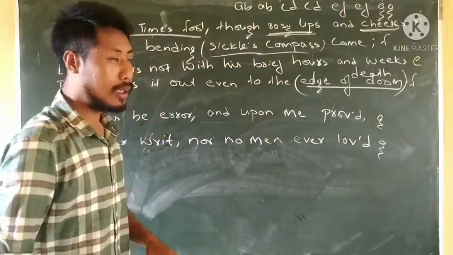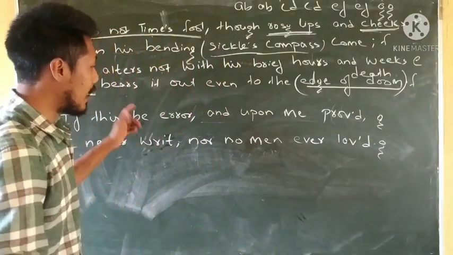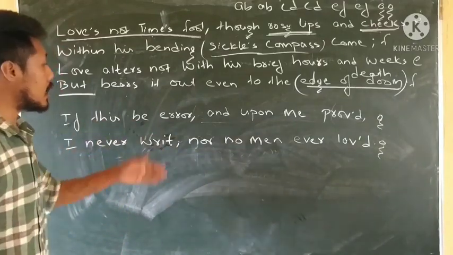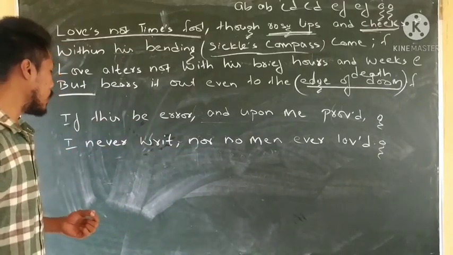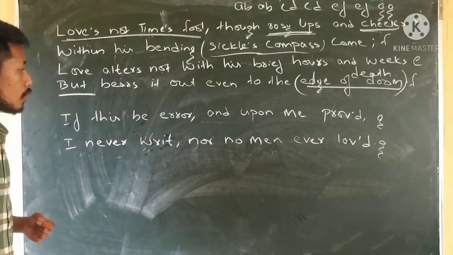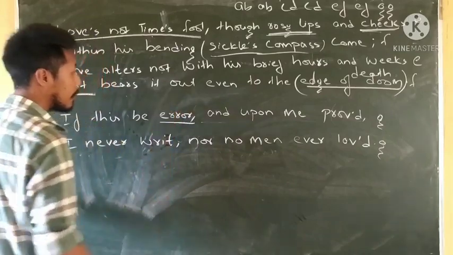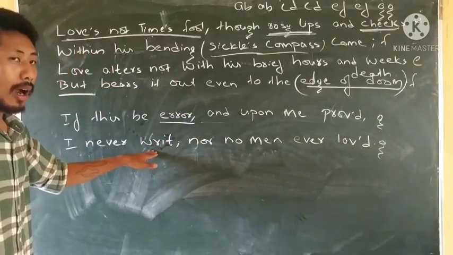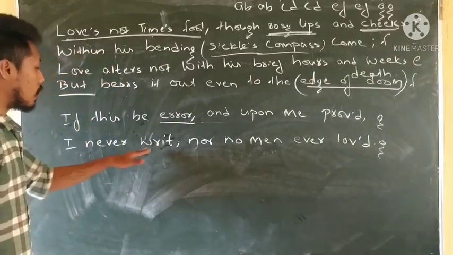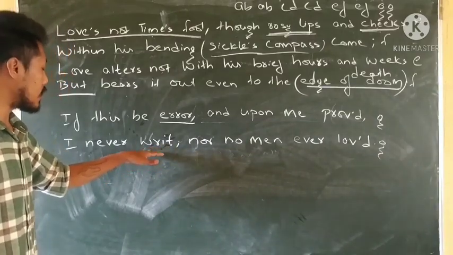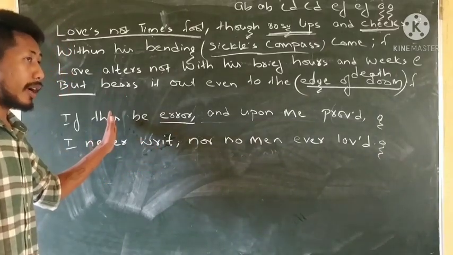This is the third stanza, or the third quatrain. Now the last stanza, that is the couplet. If this be error, and upon me proved, I never writ, nor no man ever loved. Error means a mistake, and writ is archaic, old English for the word write, W-R-I-T-E.